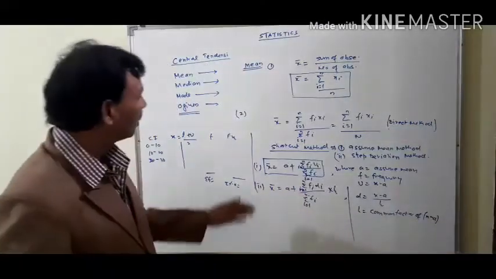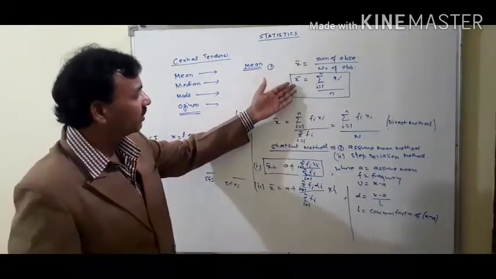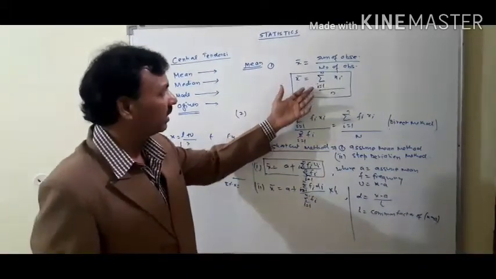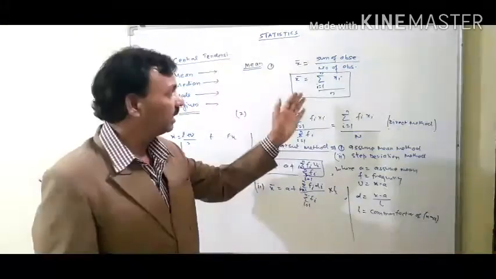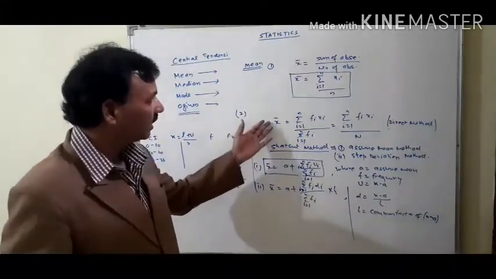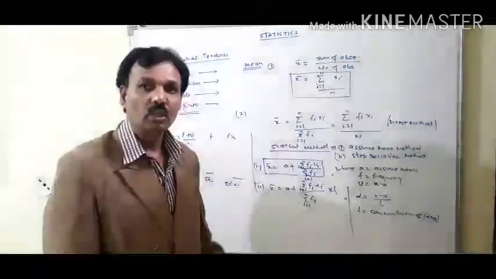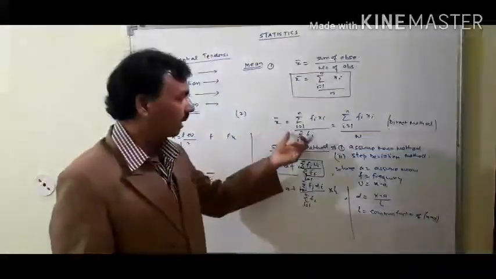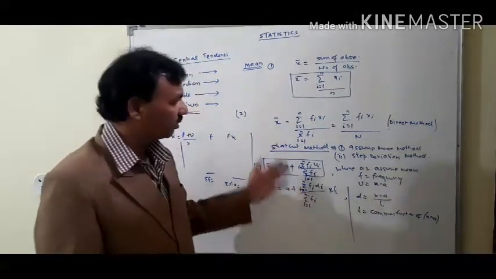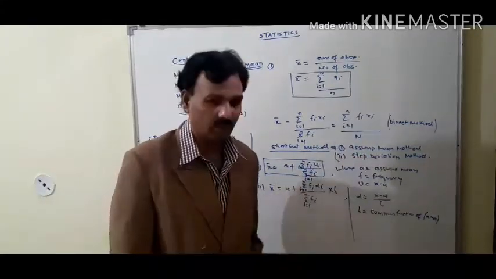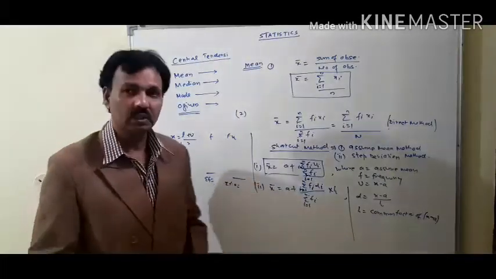By the help of these four formulae, the first formula, x bar equal to summation i equal to 1 to n xi upon n, you can find the mean of simple data. By the second formula, you can find the mean for two types of questions. And there are two very important methods, known as the assume mean method and the step deviation method. In the next video, we will take examples related to this topic.